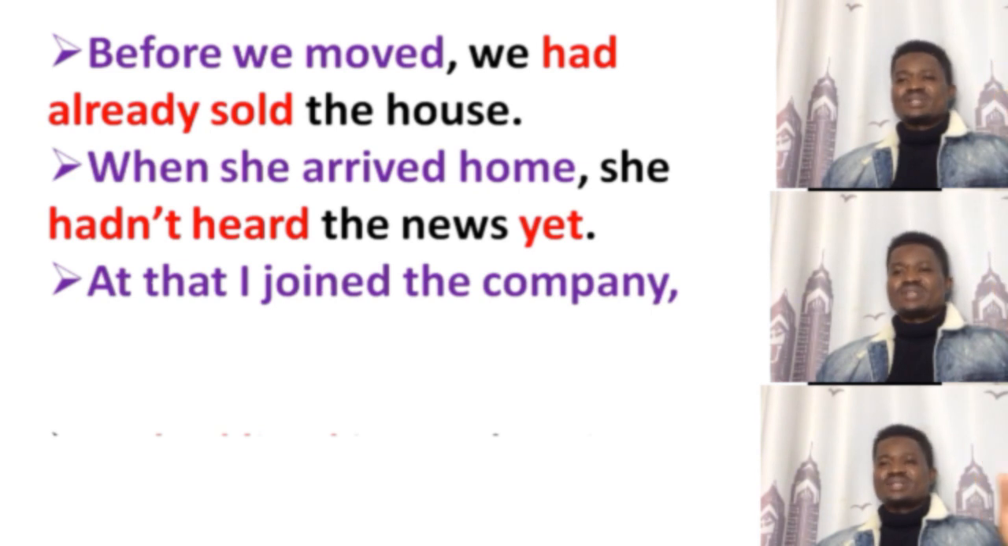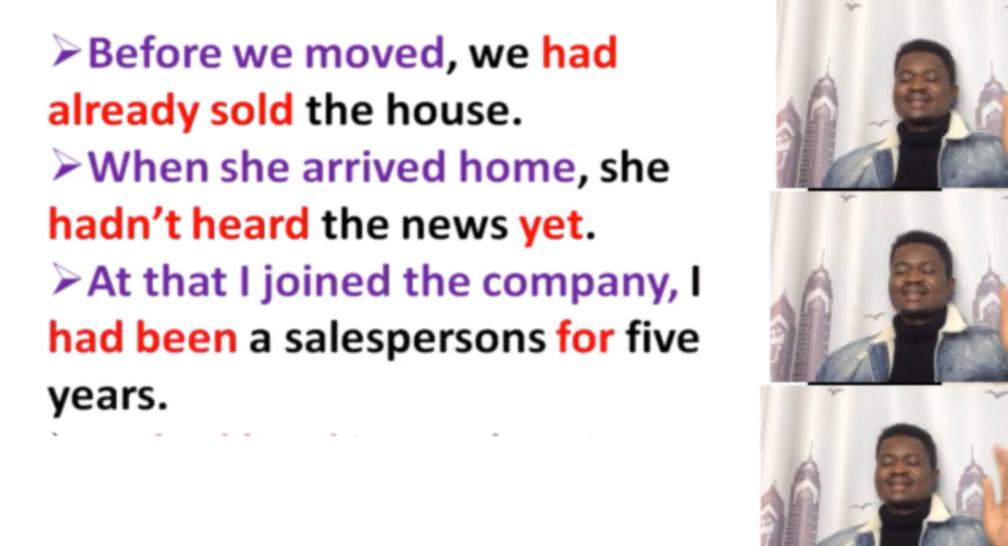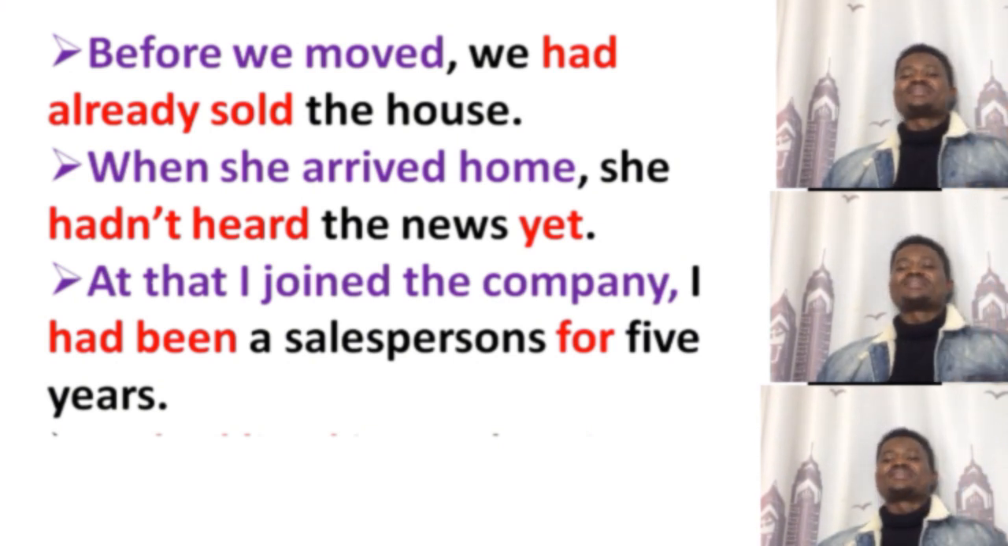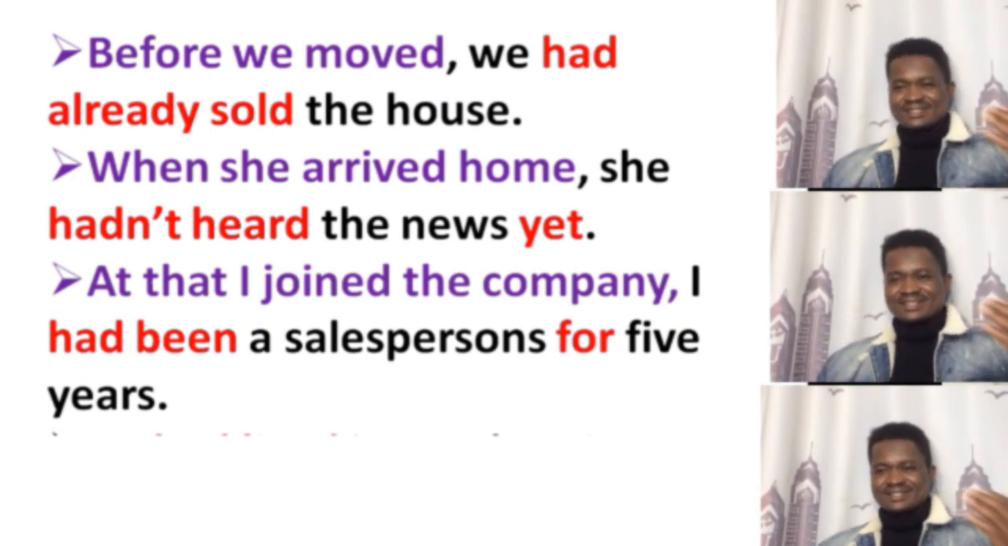At the time I joined the company, I had been a salesperson for 5 years. The singular word here is for 5 years. This is just a period of time when we're using for in the past perfect.